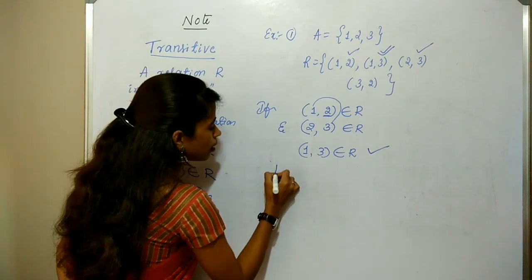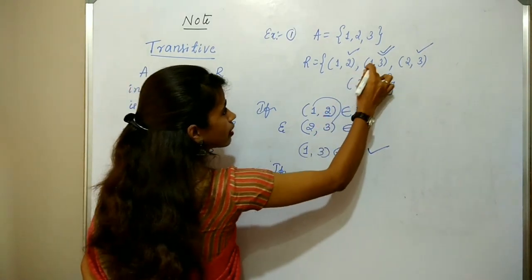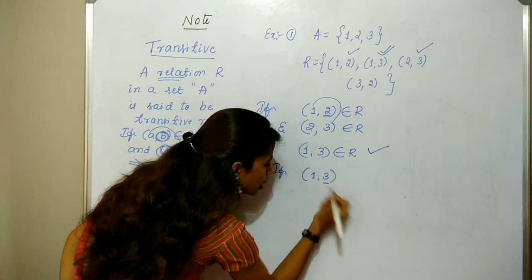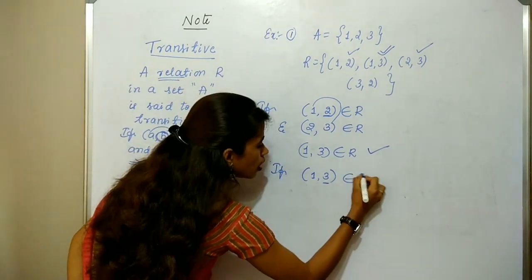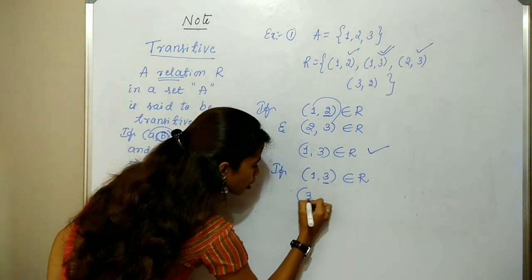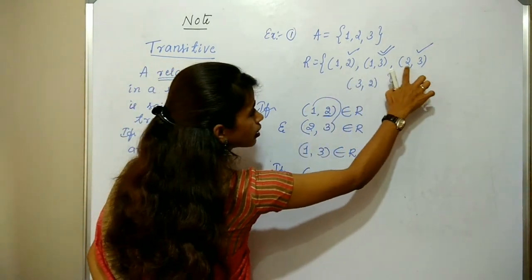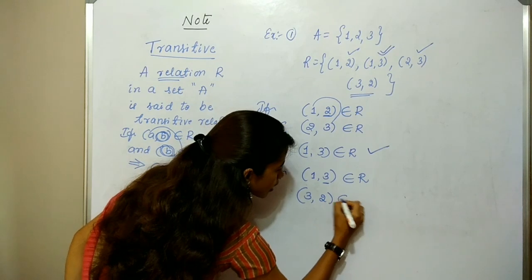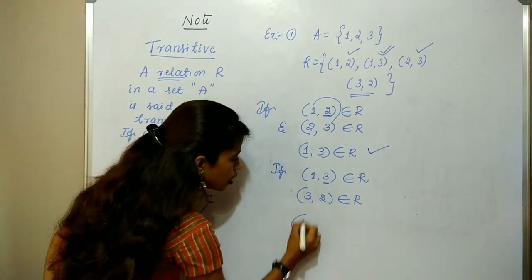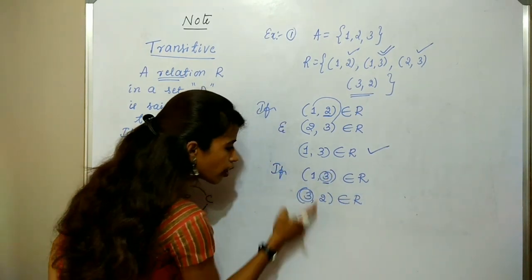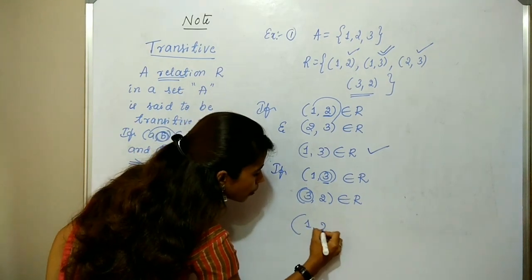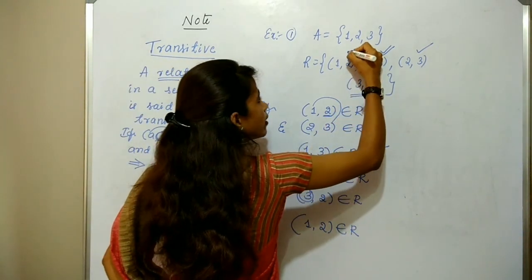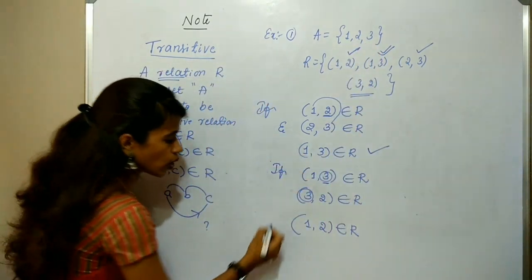If I take another element, namely (1, 3), the second element is 3, so begin with 3. Here is (3, 2). It clearly belongs to R. So here 3 is common, and we check for (1, 2). Is (1, 2) in R? Clearly (1, 2) belongs to R.